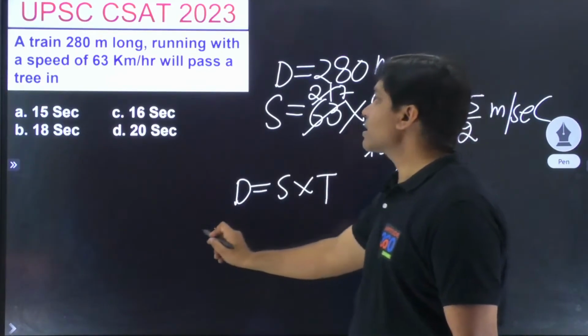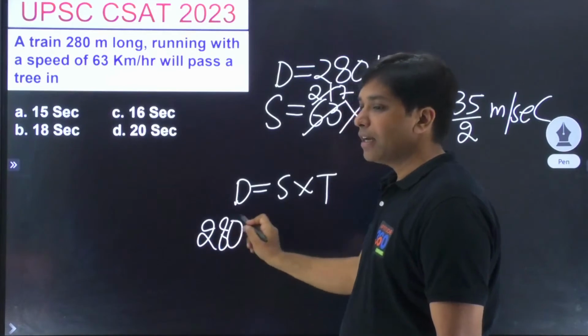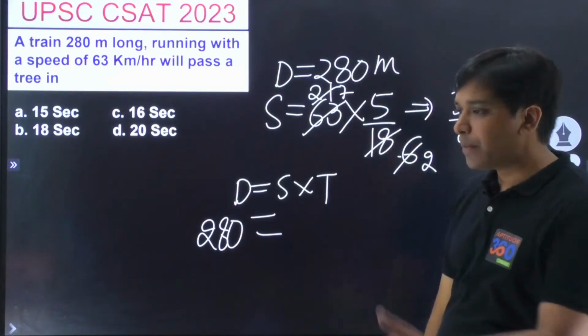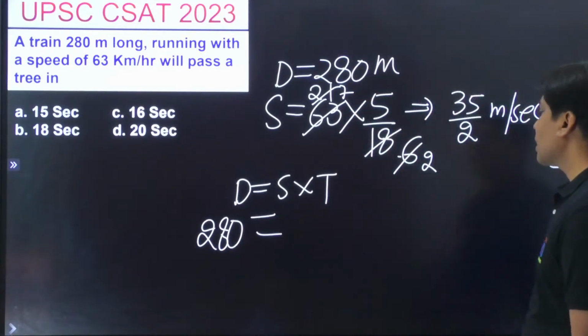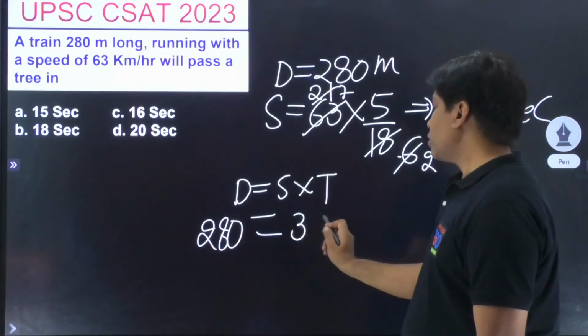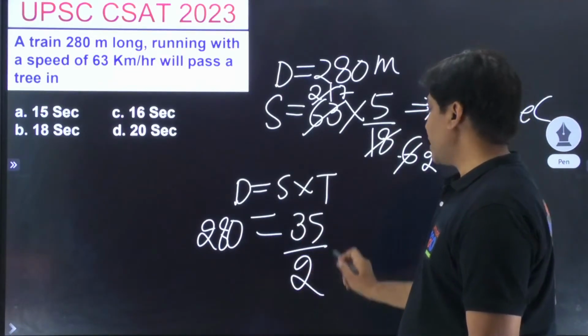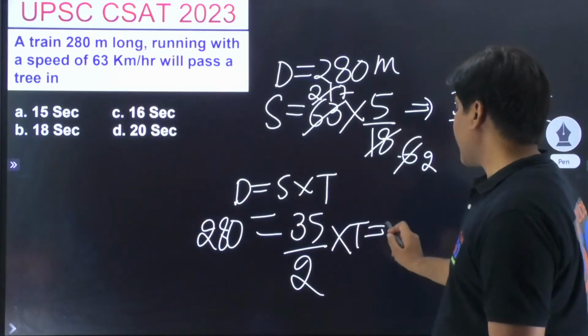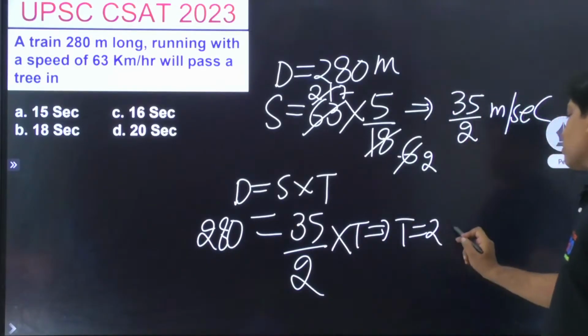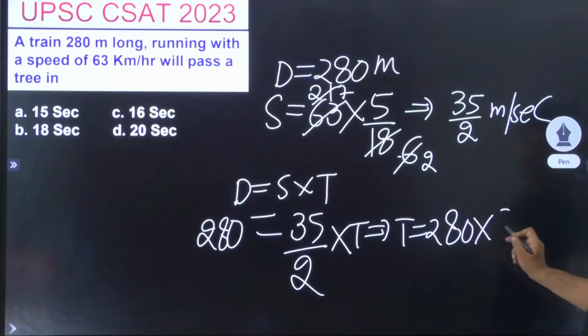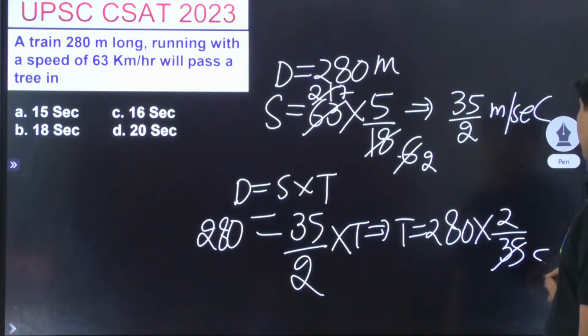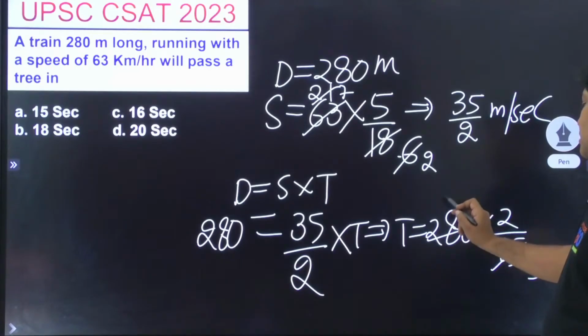Total distance is given to you as 280. Is it not? What is the answer, tell me once. So this is the speed of the train. So how much is going to be the time? Time is going to be 280 into 2/35. 7 into 5, 7.